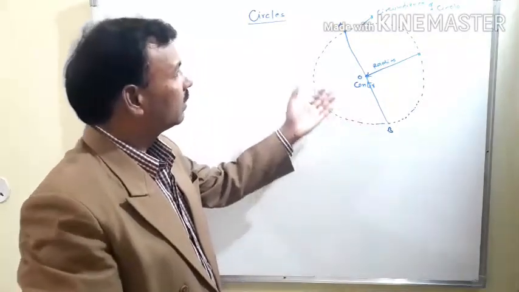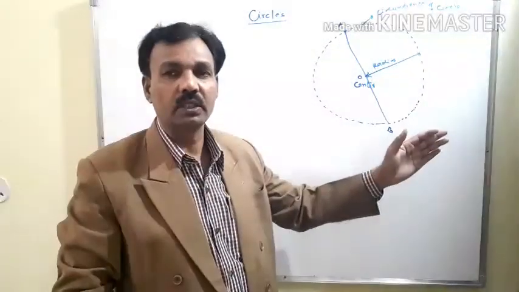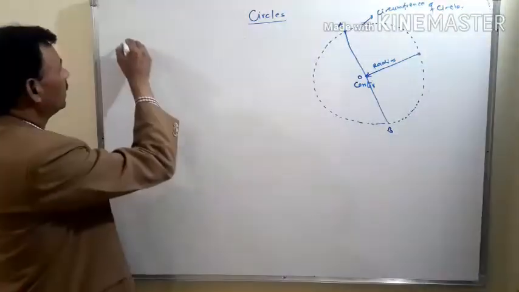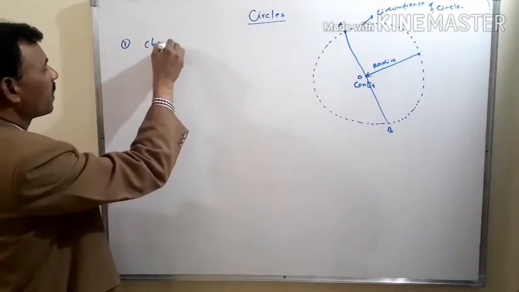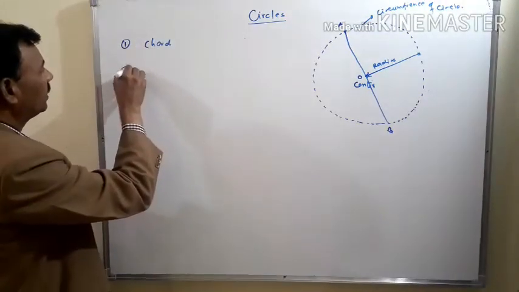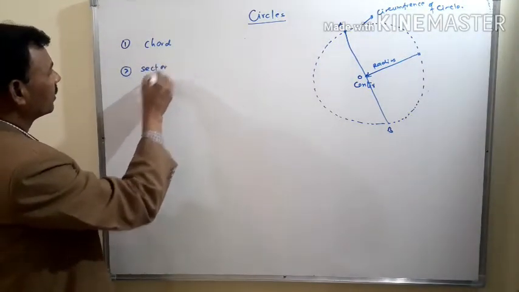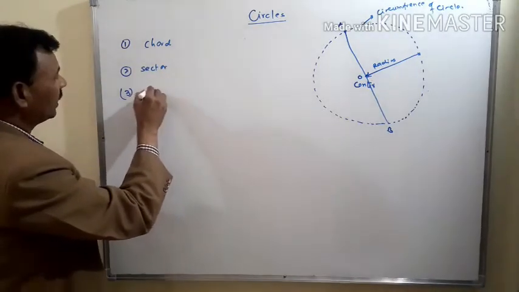In this chapter, there are many terminologies related to circles. First terminology is chord. Second is sector. Third is secant.